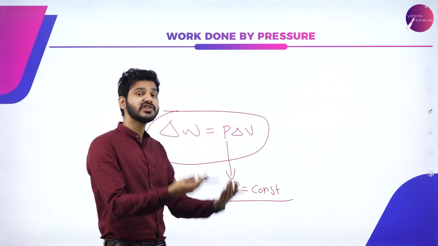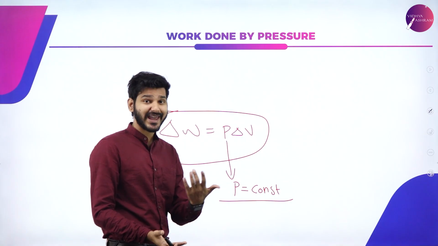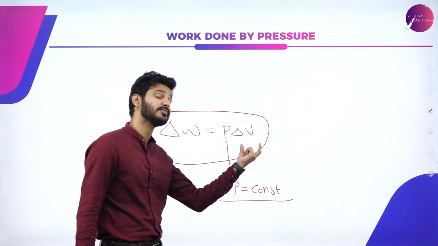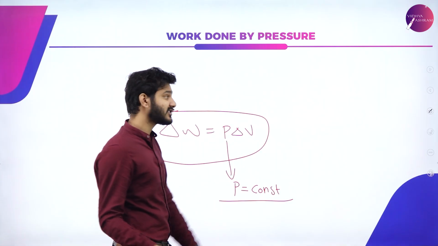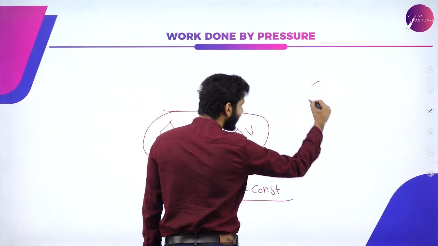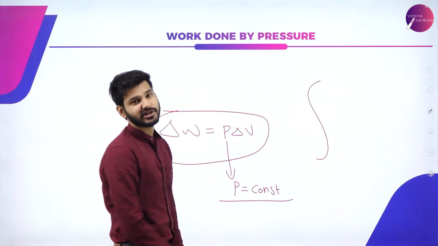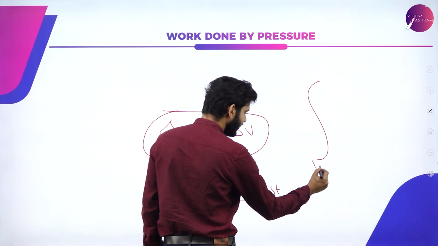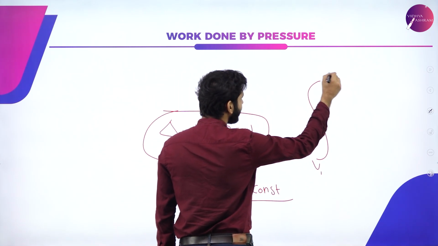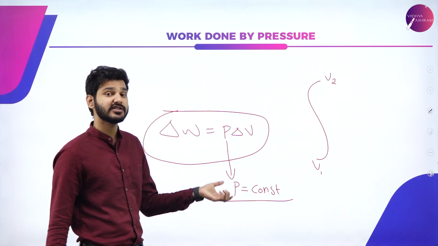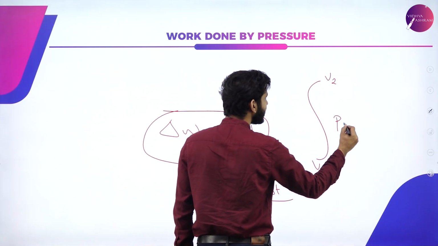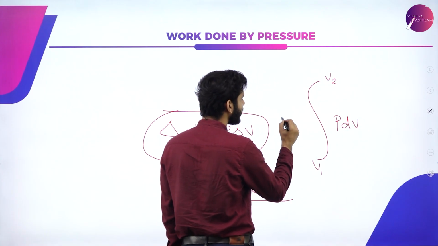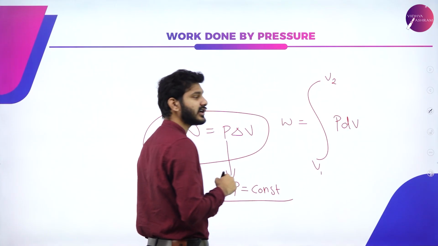If pressure is changing or it is a variable quantity by any chance, then we cannot use this particular equation, and we have to use a different mathematical tool that is known as the one you already hate, that is integration. So from V1 to V2, the volume is changing, and if the pressure is also changing, then we have to use the equation that is P dV in order to signify the work done.